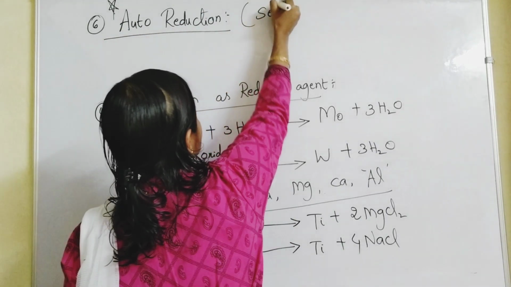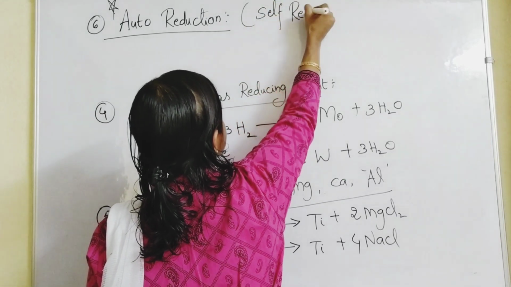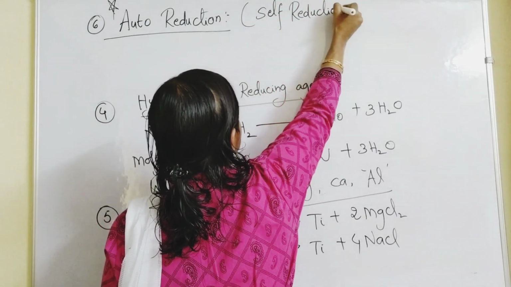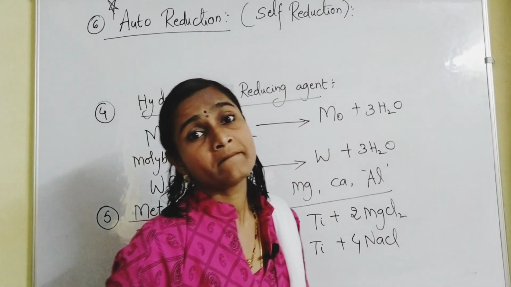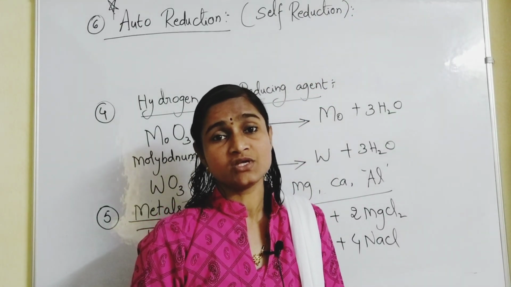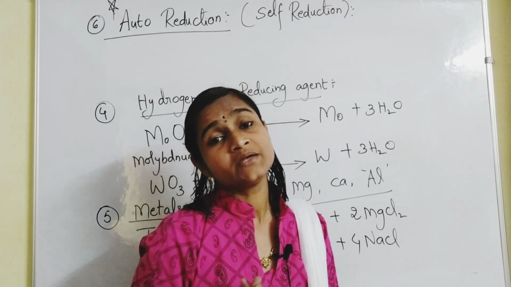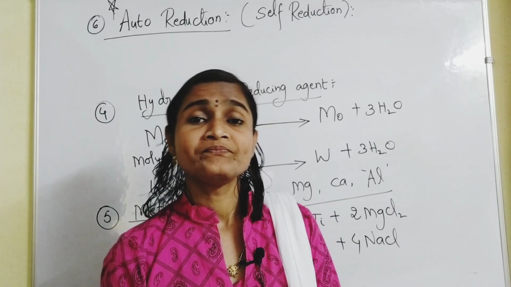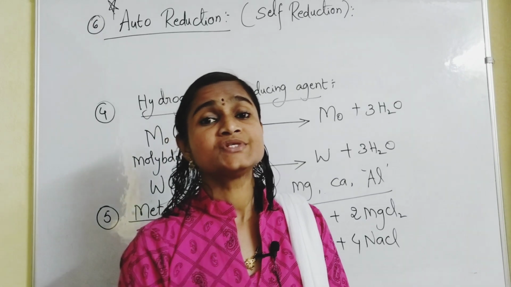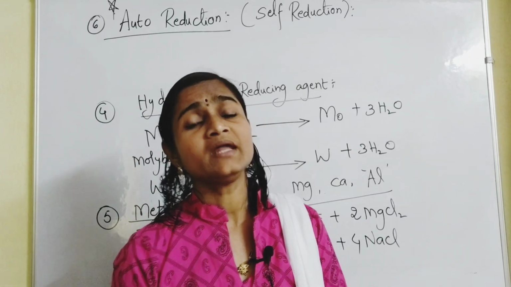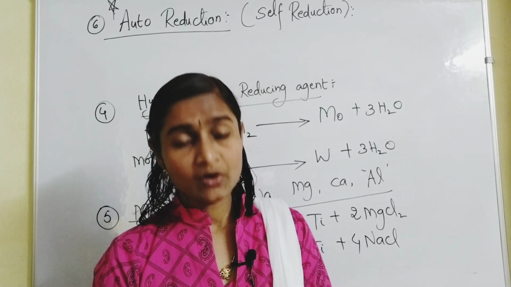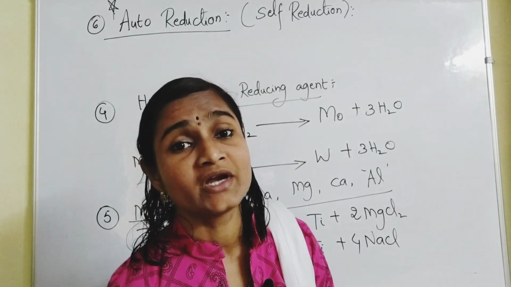Now, in auto reduction or self reduction, we don't find any kind of reducing agent. Without using a reducing agent, the metal oxide ore gets converted into the molten metal using the ore itself. Mostly sulfide ores are subjected to auto reduction.